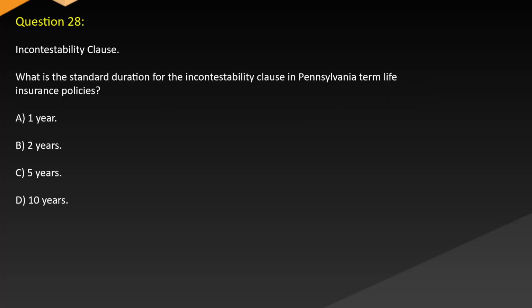Question 28. Incontestability clause. What is the standard duration for the incontestability clause in Pennsylvania term life insurance policies? A. 1 year. B. 2 years. C. 5 years. D. 10 years.